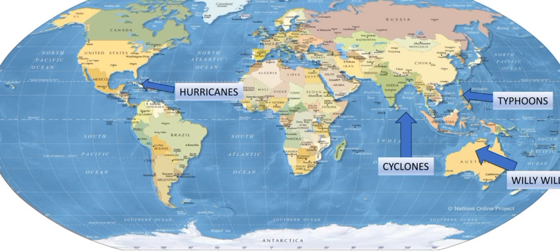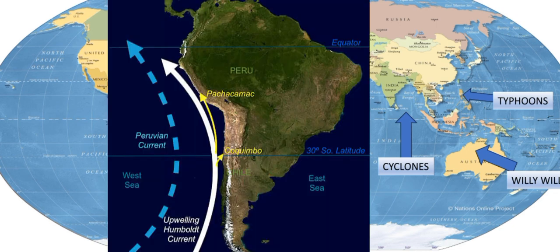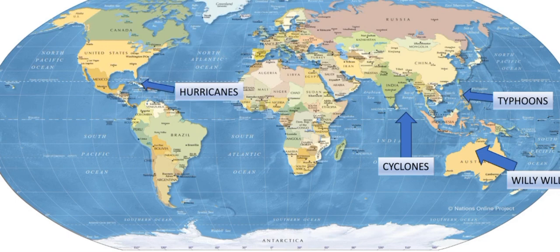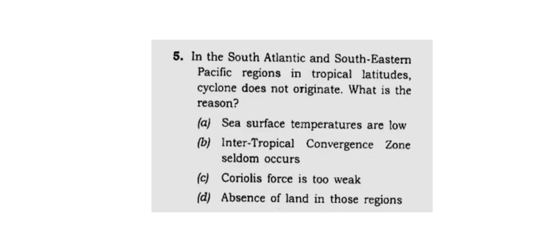And there is an interesting observation here that around South America you would find very less or no cyclones. It is because of cold currents like Peruvian current and Benguela current, which don't let the ocean surface get warm enough for cyclones. Now, this question was asked in UPSC prelims 2015. You have to find the answer for this. This is your homework.